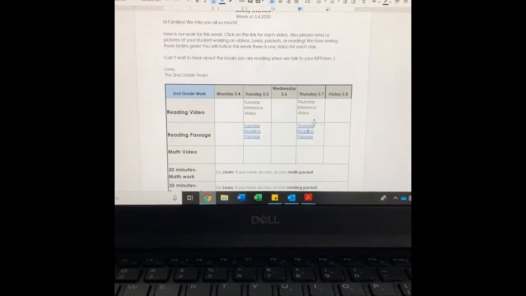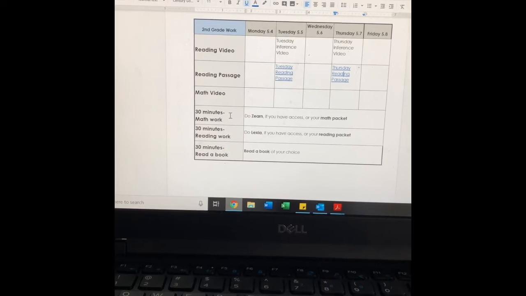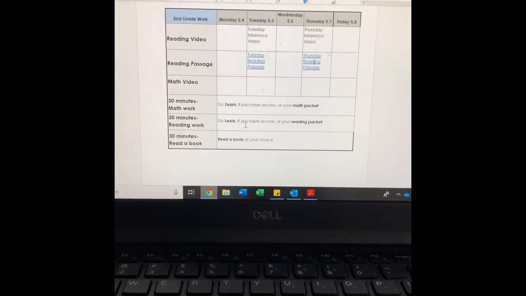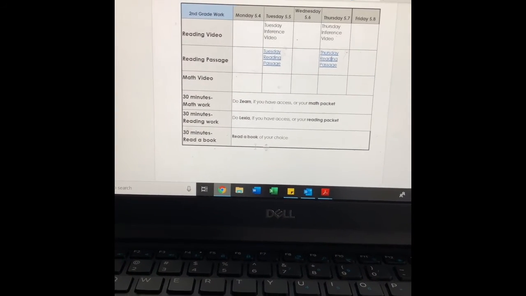Remember, if we go back to the weekly overview, make sure you're working on 30 minutes of math work, like working on Zern or your math packet. You can work on Lexia or your reading packet, and you can choose to read a book of your choice.